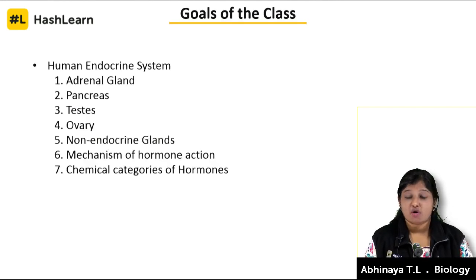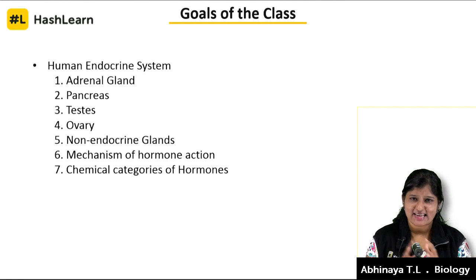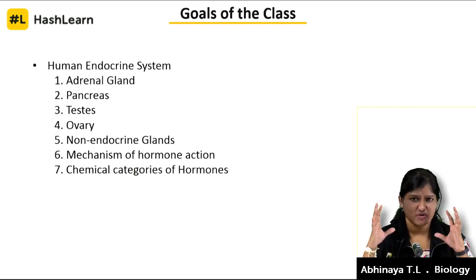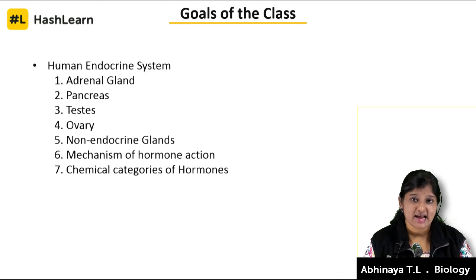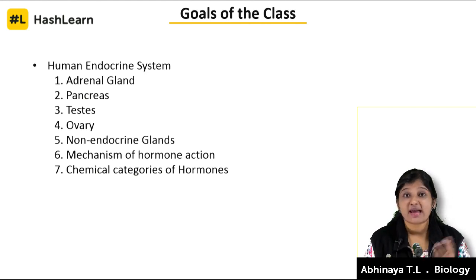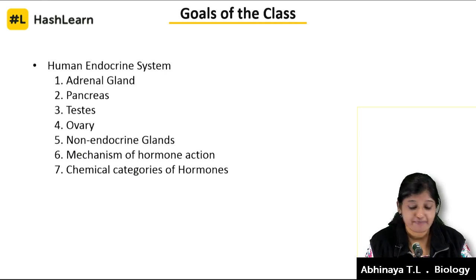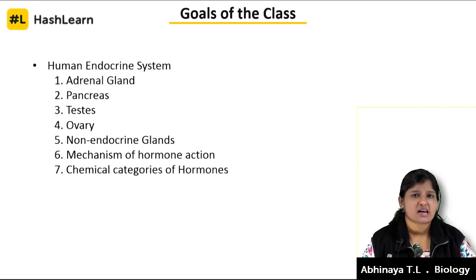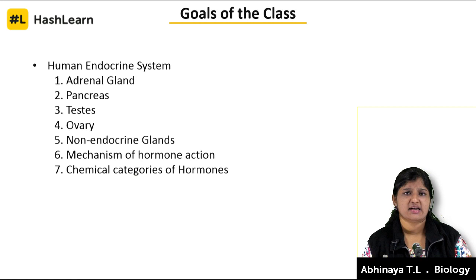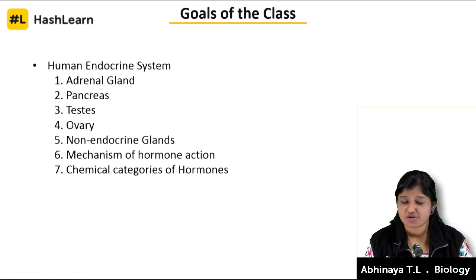Goals of the class: what are we going to nail today? As I said, we'll be discussing the second set of endocrine glands. We'll start with the adrenal gland and pancreas, which are right away in our abdomen. Then the testis and ovary, the male and female gonads respectively. Then the non-endocrine glands. Are there any other glands releasing hormones other than the endocrine glands? We'll talk about that also.